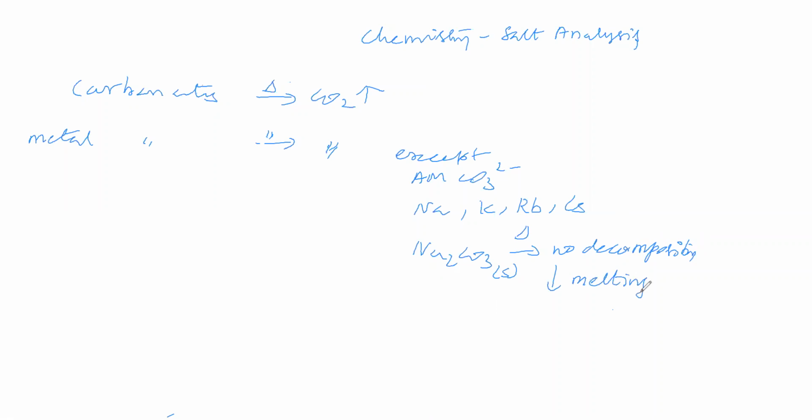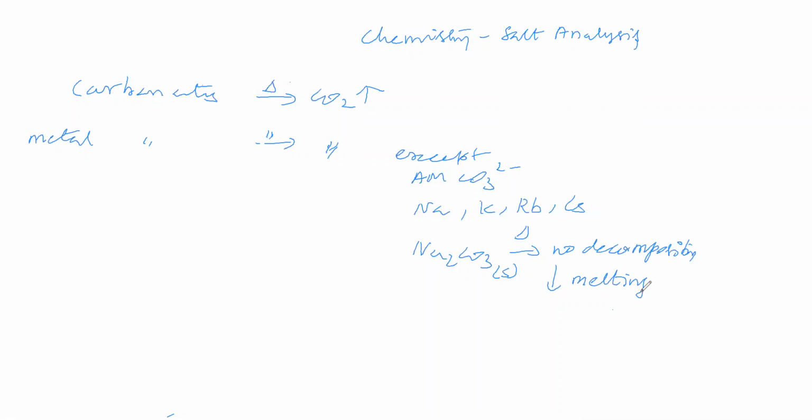That means the melting temperature is less than the decomposition temperature. Even at 1000 temperature, this sodium carbonate does not undergo decomposition. Instead, it will melt.